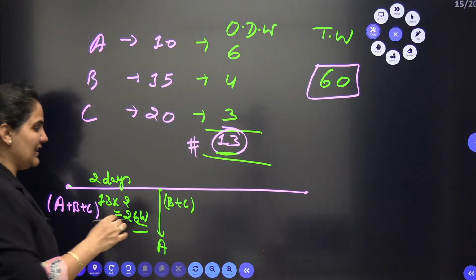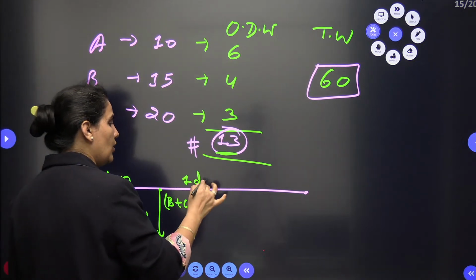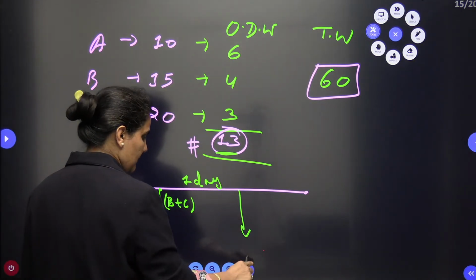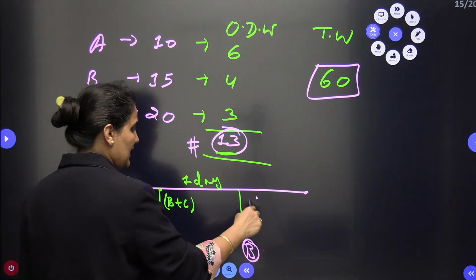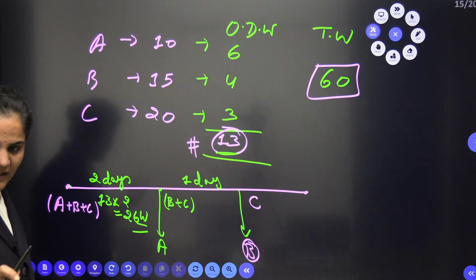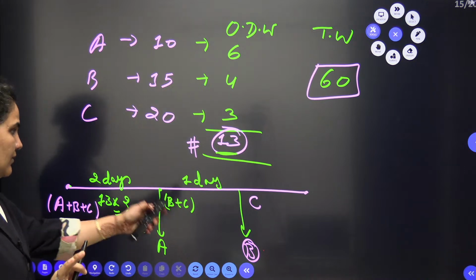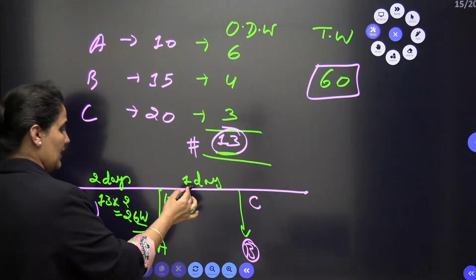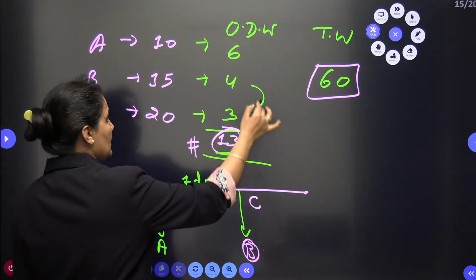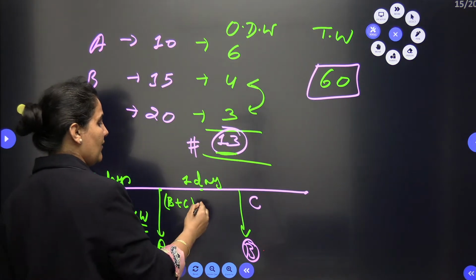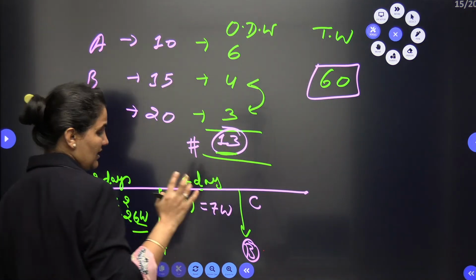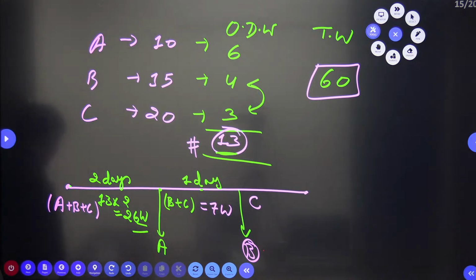Bachcho, from starting it is 3 days. So it means after one more day B leaves the work. Now C is only here with the work. So in this one day, B and C together, one day work of B and C is 7. So in this one day they will complete 7 work.